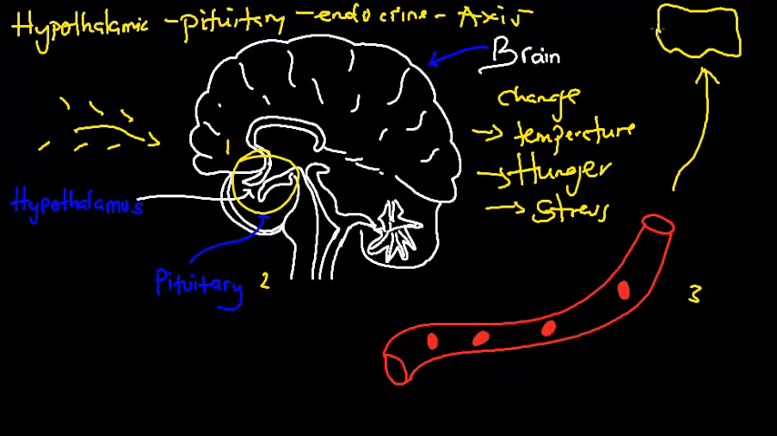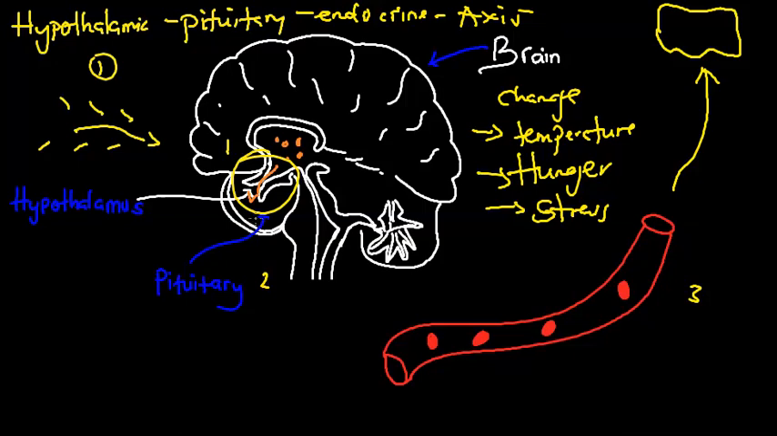So the first step is detecting a signal. What sort of a signal? We said it can be temperature, hunger, or even stress. So the hypothalamus will simply release hormone. Remember, this is the hypothalamus on top. Let's assume that we have some hormone inside of this hypothalamus. It will release the hormone down into the pituitary.